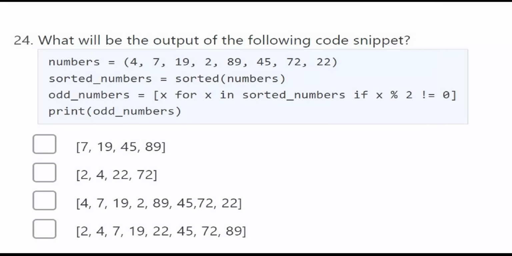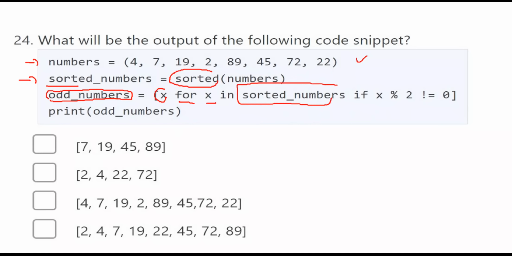You can see what will be the output of the following code snippet. So here, this is the numbers, this is the tuple. By using sorted, you are converting that into a list in this sorting order. In this sorting order, now you have created another list with the help of list comprehension. x for x in sorted numbers. So now, what is the first value of sorted numbers? It is 2. If 2 modulo 2 is not equal to 0, no, it is false. Now this element won't be taken. Next element will be taken.